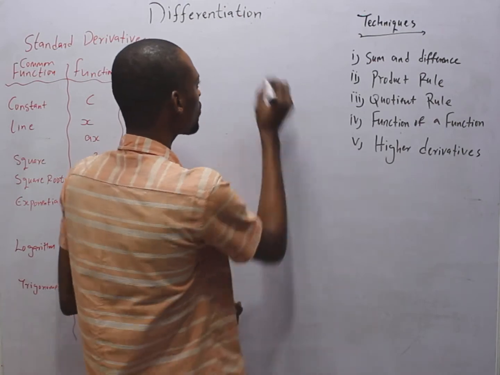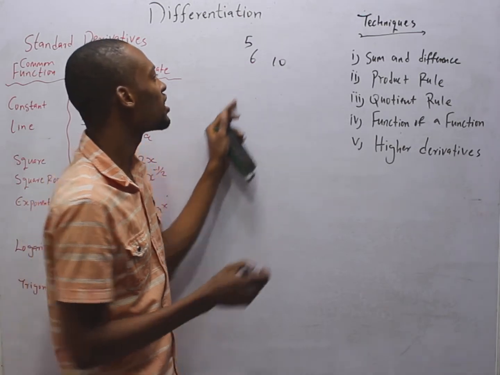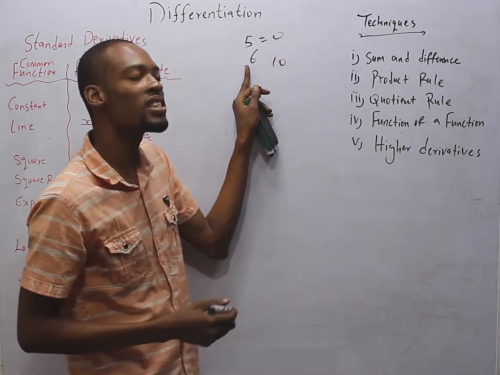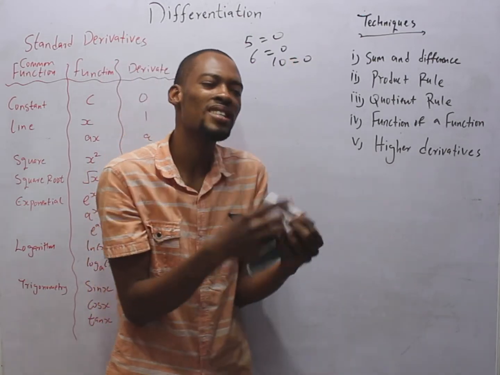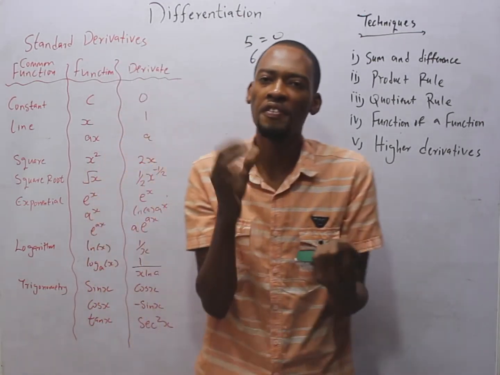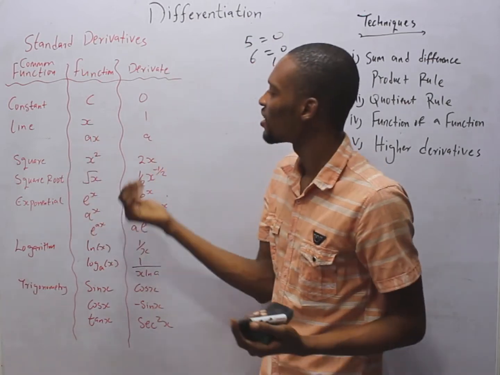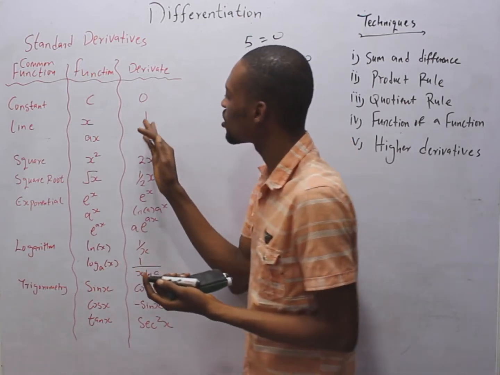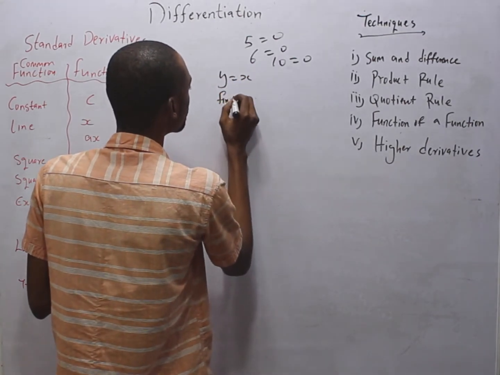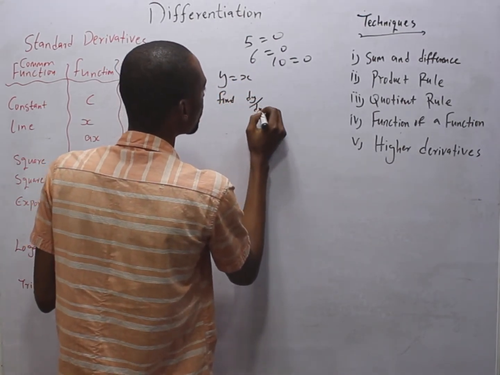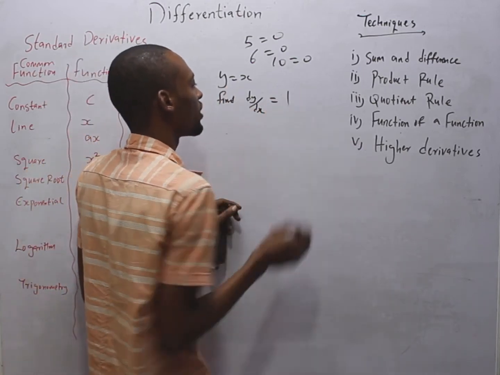For example, if I give you 5, 6, 10, if I say find the derivative of 5, it is simply equals 0. If you differentiate 6, you get 0. If you differentiate 10, you get 0. 100, 1000. So any number, the differentiation is equals 0. While for lines like s, when you differentiate s, you get 1. So if I say y is equals s, find dy over dx, or differentiate s. When you differentiate s, it is simply equals 1.